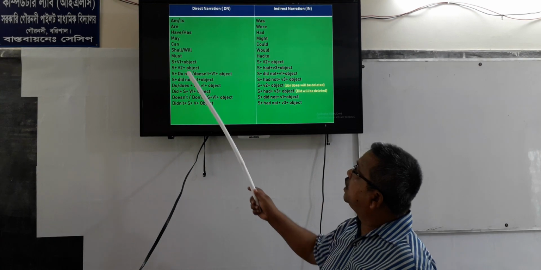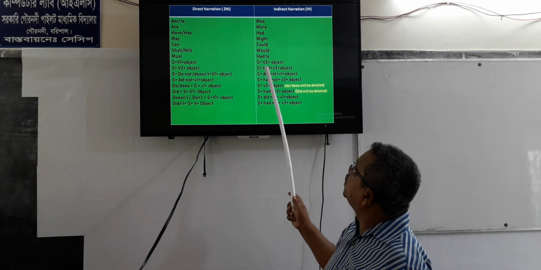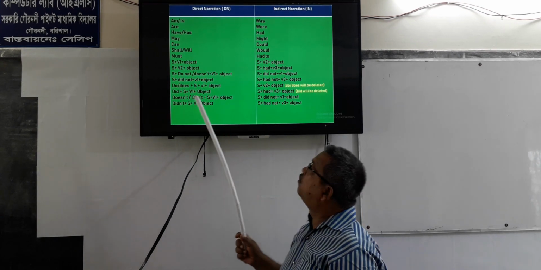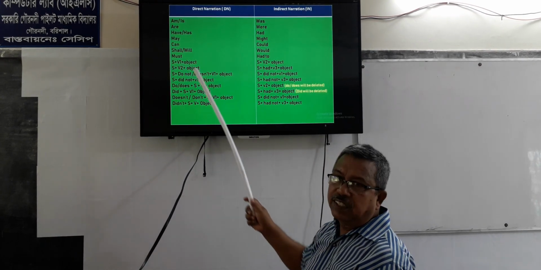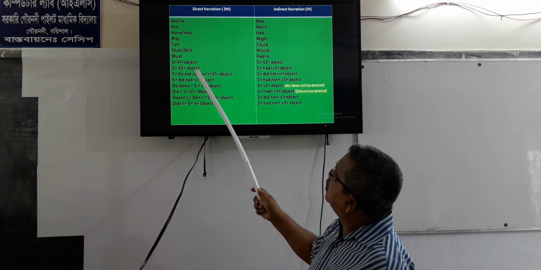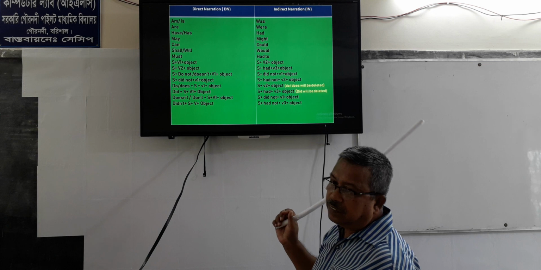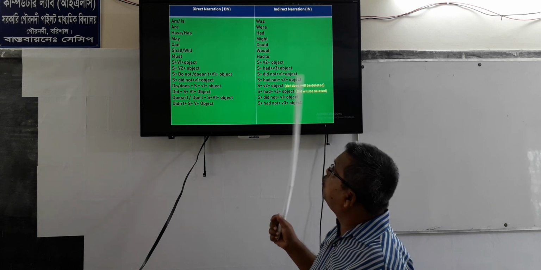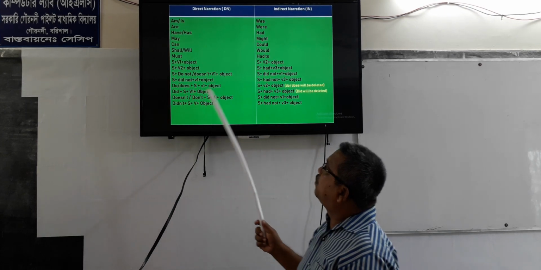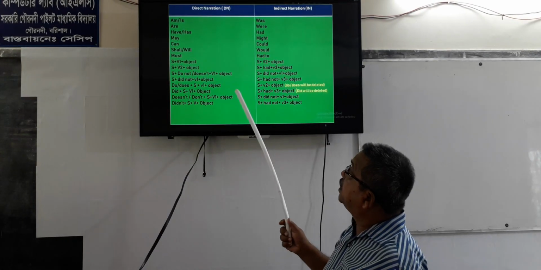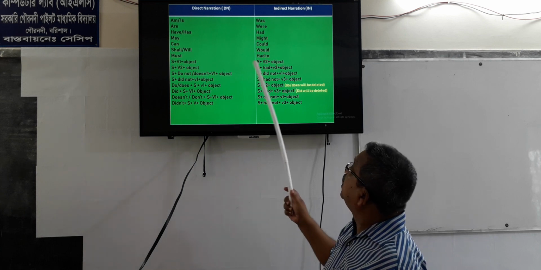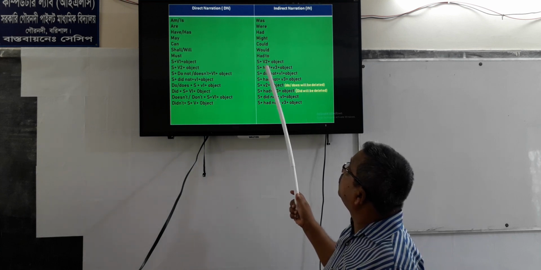May will be might, can will be could, shall will be would, must will be had to. In this way, S plus V1 plus object will be S plus V2 plus object. Here, S means subject, V1 means present form of verb, and V2 means past form of verb. So, S plus V1 plus object, that is, if the tense of reported speech is in present indefinite, it will be past indefinite, that is S plus V2 plus object.